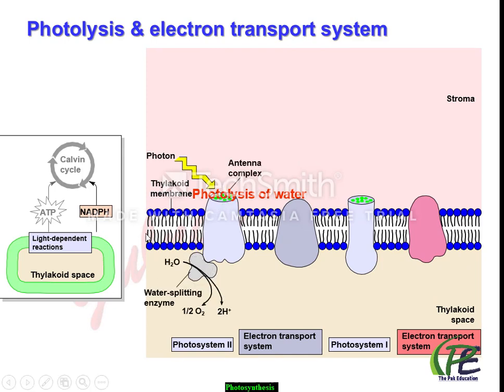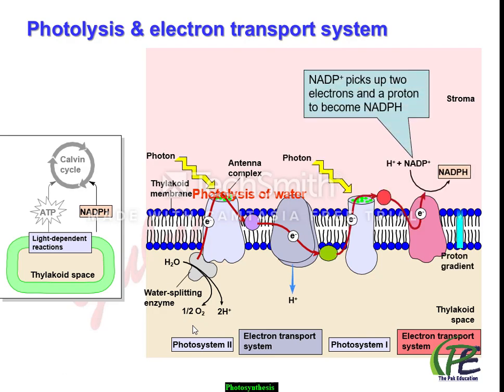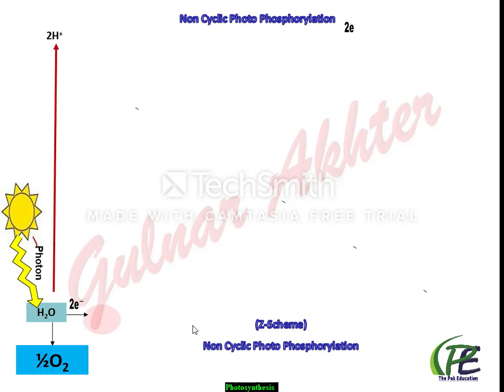When the light strikes the water molecule, it gets split into three things: electrons, oxygen and hydrogen ions. Here electrons enter the photosystem, whereas oxygen is released as a byproduct in the atmosphere. Now after photolysis, the electron transportation process starts. Electrons enter from water to photosystem 2.